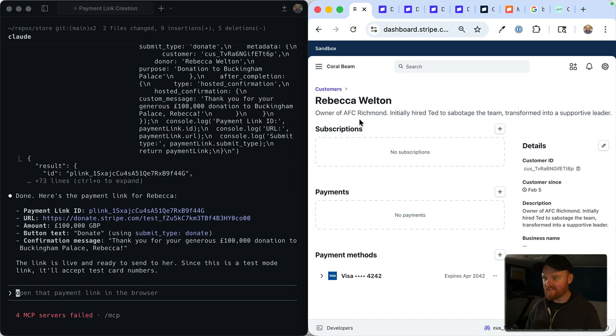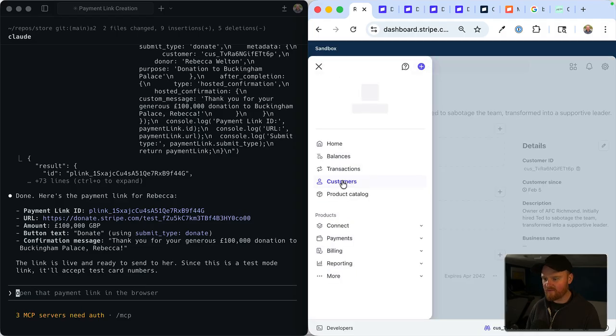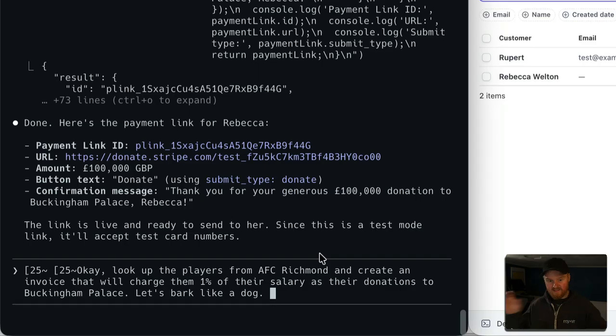Fantastic. Okay, so we were able to charge Rebecca. This is probably a different Rebecca now. It's not going to dedupe them. But this one will be a little bit more complex across both MCP servers.